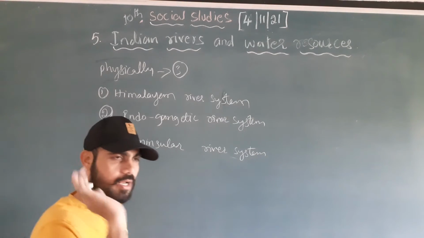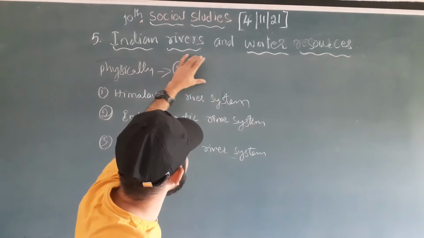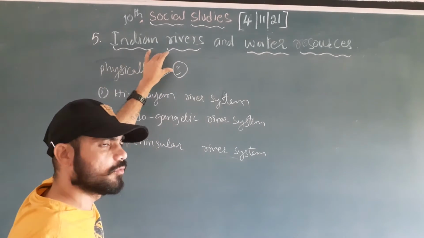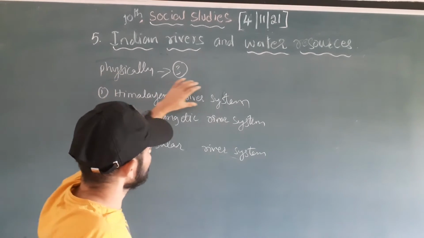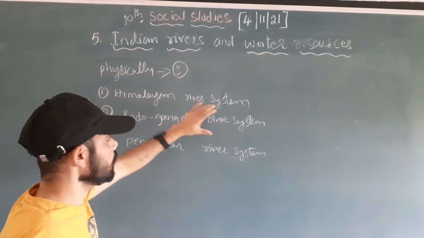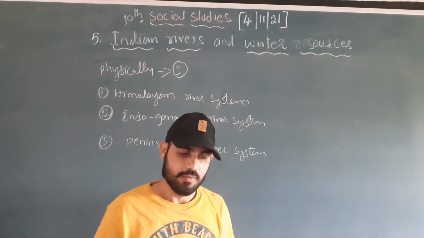Automatically it will come to the two. But according to physiography, the drainage system of India has three types: one is the Himalayan river system, another is the Indo-Gangetic river system, and the third is the peninsular river system.